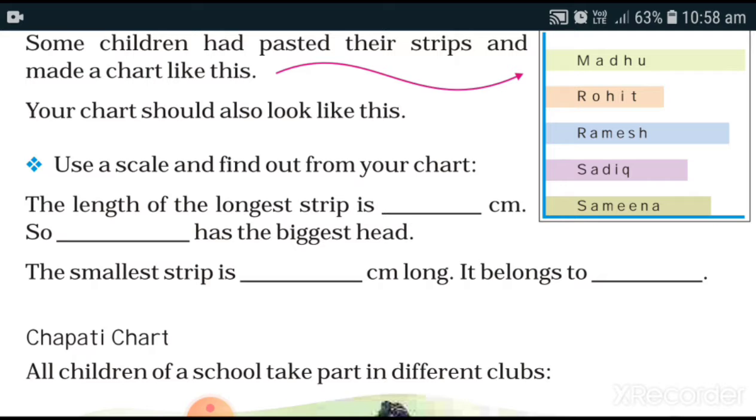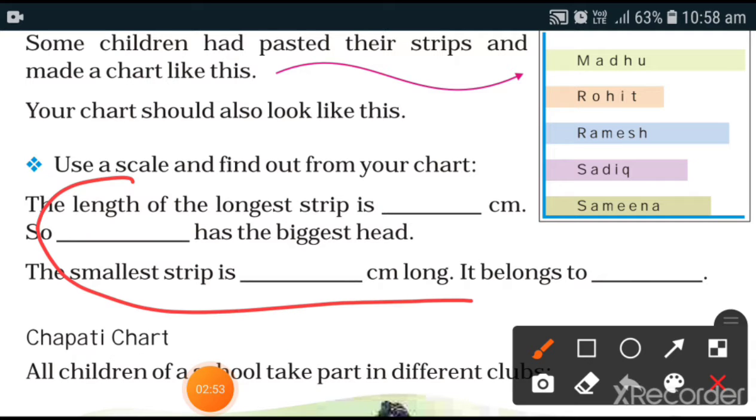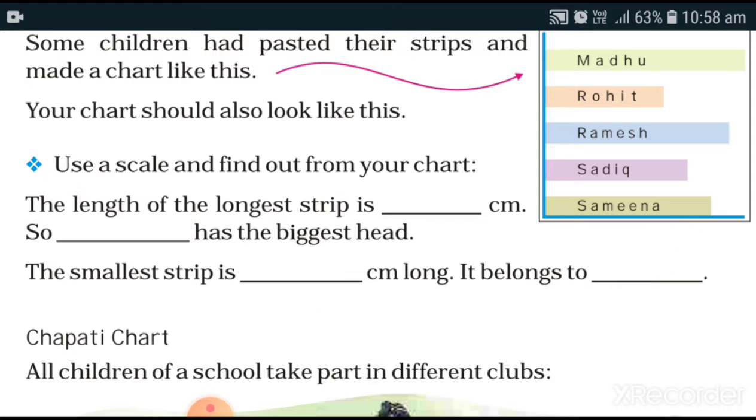And then fill these boxes. Here you have to complete the answers. Though I will give you in the PDF, but you can take the help of your friends. So our answers will not be similar.